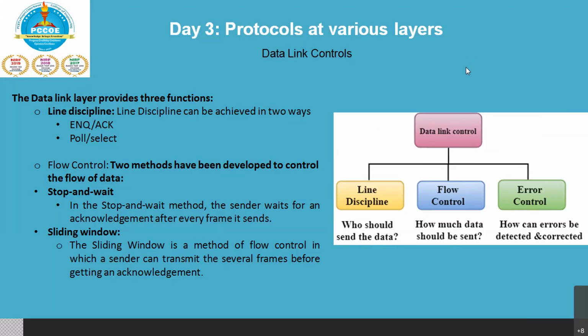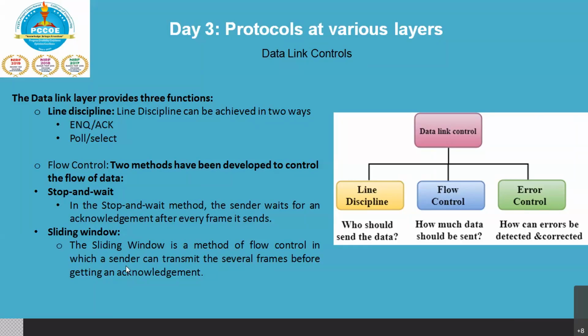Okay, next one is your sliding window. The sliding window protocol is a method of flow control in which a sender can transmit several frames before getting an acknowledgement. Whatever designated time is assigned to each sender, they send the data, packets or frames across. In sliding window control, multiple frames can be sent one after another, due to which the capacity of the communication channel can be utilized efficiently.